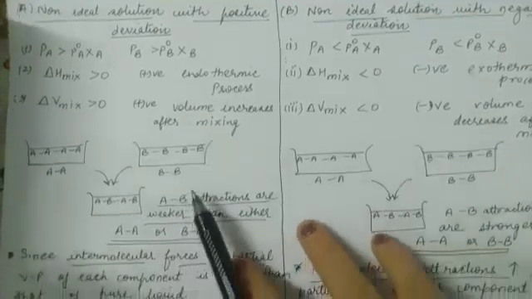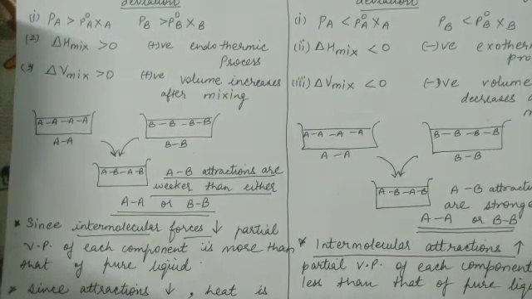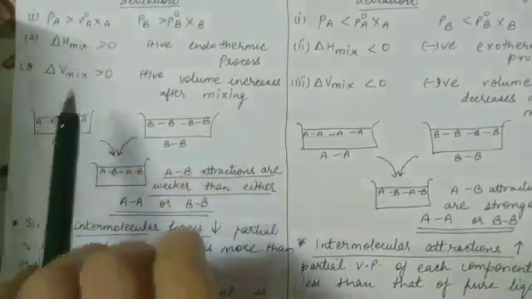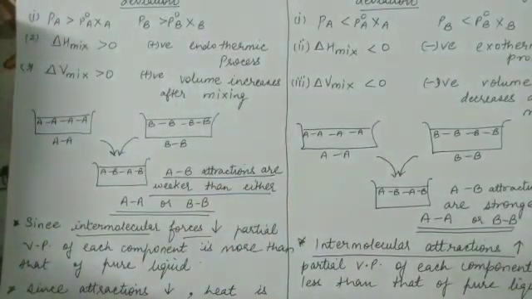It means that after mixing the two components, the intermolecular attractions should decrease. And when the intermolecular attractions decrease, the escaping tendency of the molecules increases. That's why the partial vapor pressure of each component is more than that of pure liquid. So Pa is greater than P naught A XA and Pb is greater than P naught B XB.